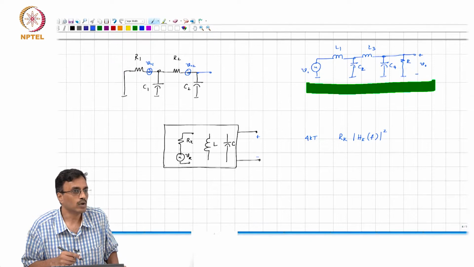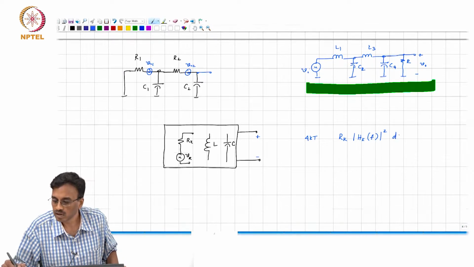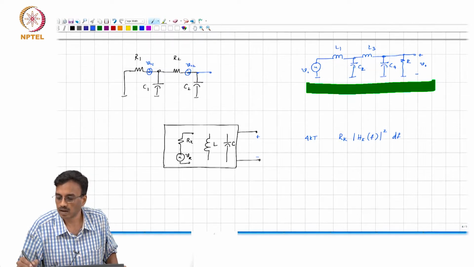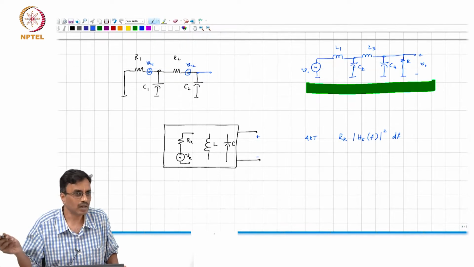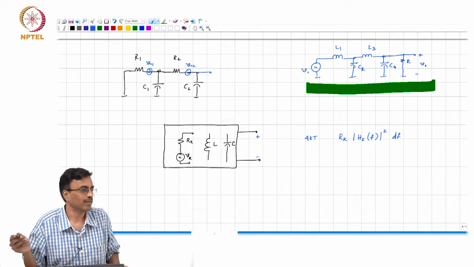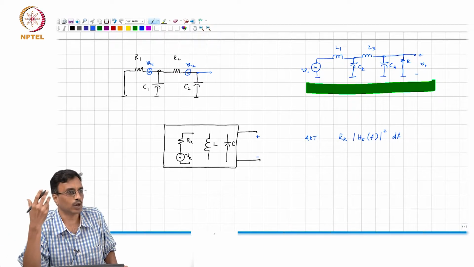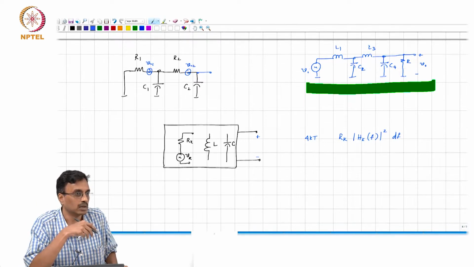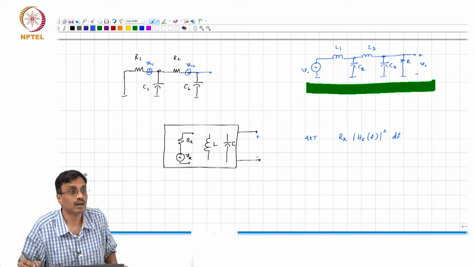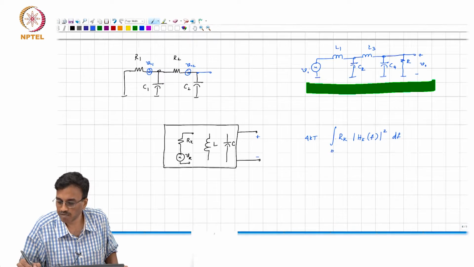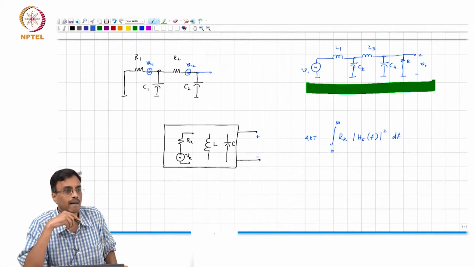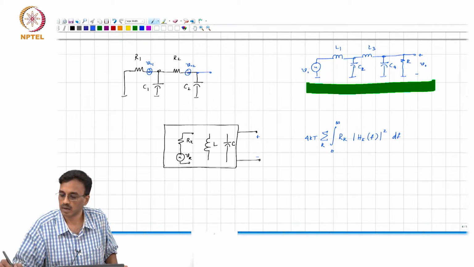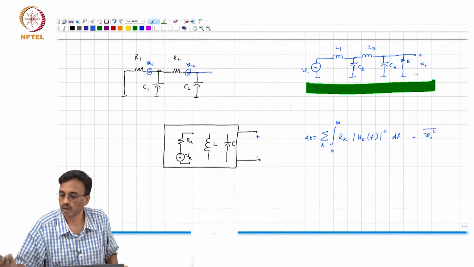And what are we going to do? What do we need to do? Of course, we need to sum over all of them, or you integrate this over. If we are interested in finding the total integrated noise, what are we supposed to do? You integrate this from 0 to infinity and sum over k. This is the mean square noise.